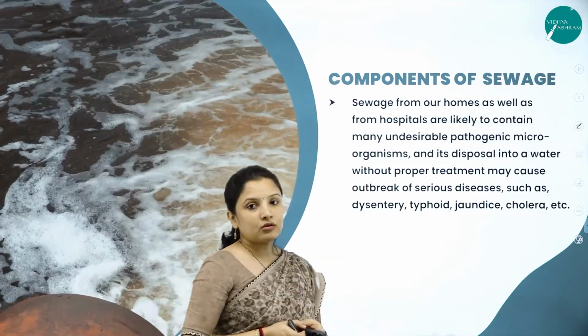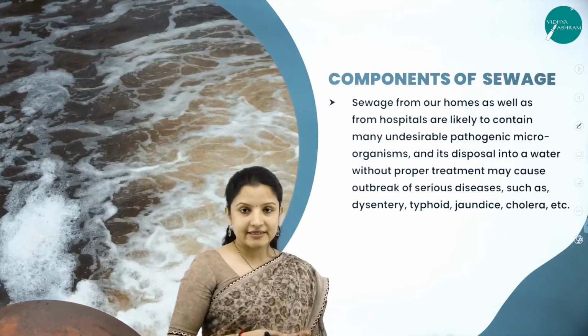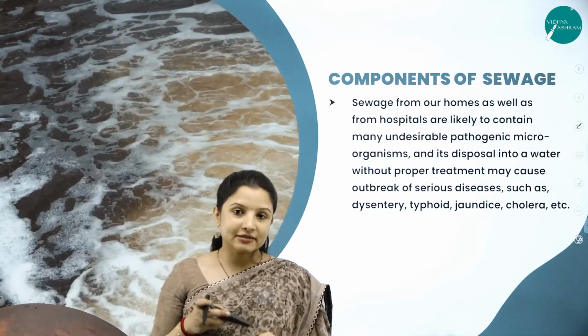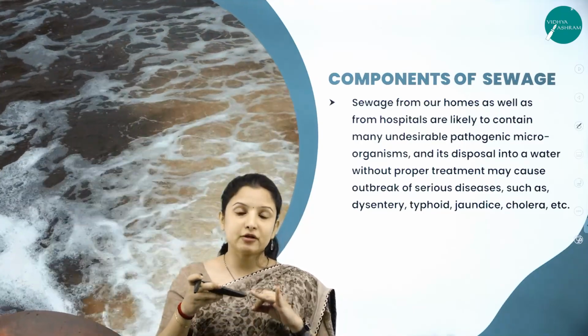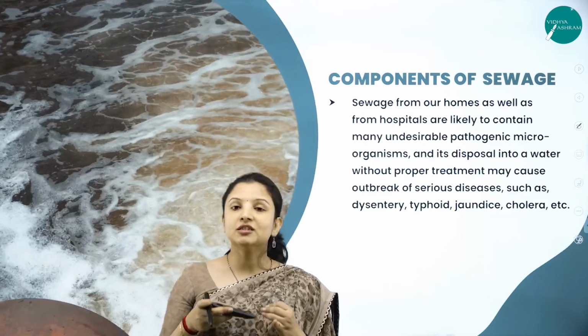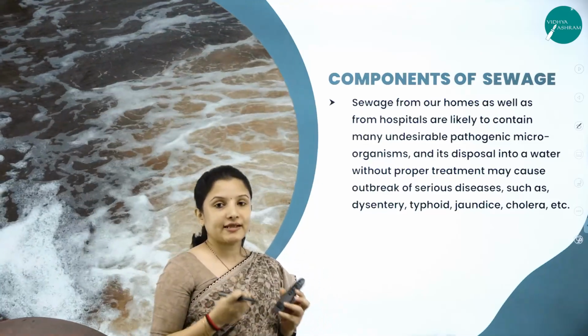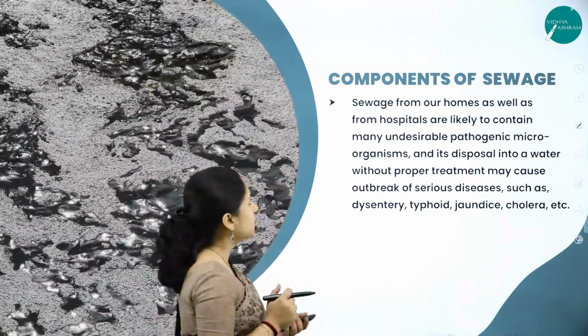Next, talking about the components of sewage. What is the sewage waste exactly made up of? So now we learned that because of industrial effluents, sewages, algal bloom and invasion by alien species, water pollution occurs. So let us see what exactly are the components in sewage which are causing water pollution.